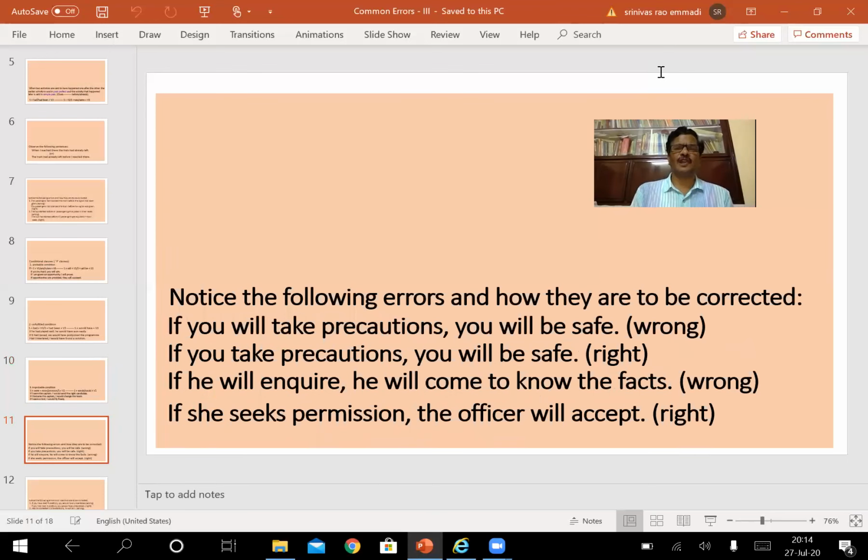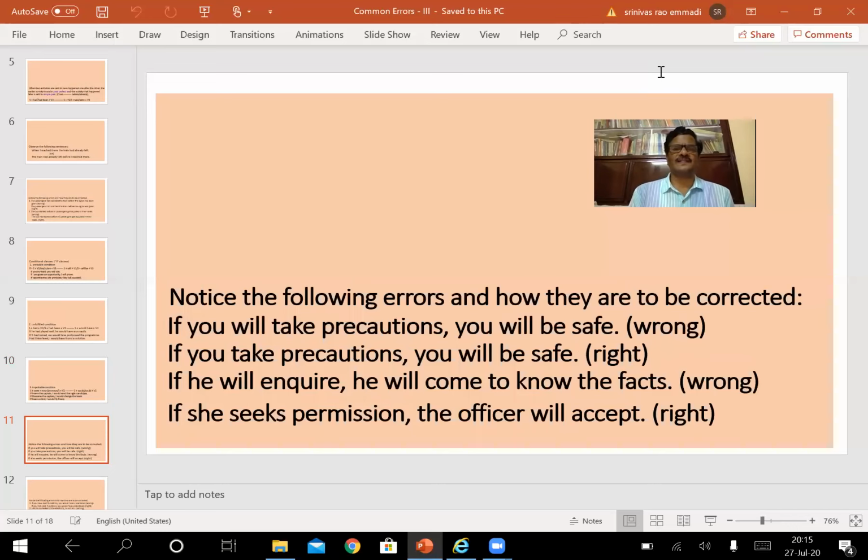Notice the following errors and how they are to be corrected. If you will take precautions, you will be safe. As I have just explained, there are 3 conditional clauses. Based on these 3 conditional clauses, I have given a few sentences here. If you will take precautions, you will be safe.